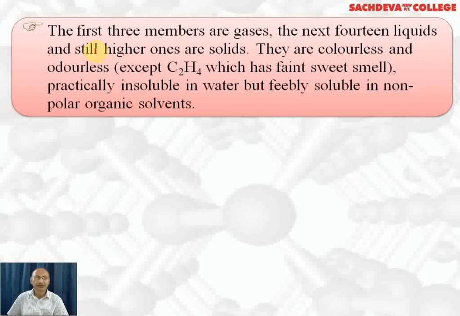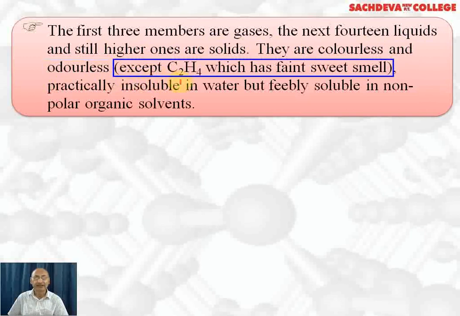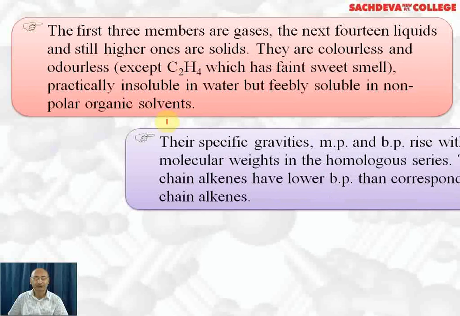Let's take up properties of alkenes. Physical properties. The first three members are gases. The next 14 are liquids and still higher ones are solids. They are colorless and odorless except ethylene, C2H4, which has a faint sweet smell. Practically insoluble in water but slightly soluble in non-polar organic solvents.